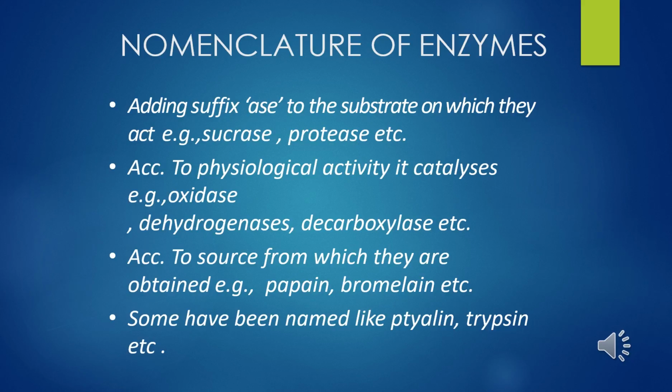The second category of names are group names. They are often qualified by the addition of some of the substrate. For example, succinic dehydrogenase, glutamate pyruvate transaminase, and DNA polymerase. So these are the different types of enzymes. Now we'll study classification.